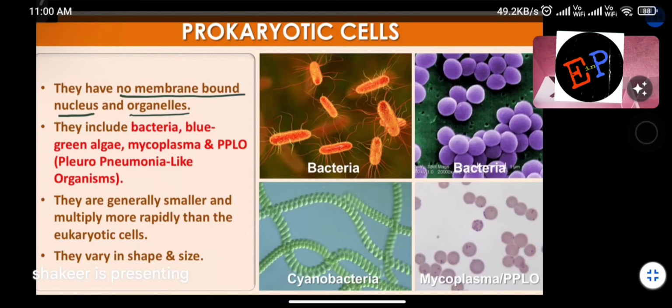And prokaryotic cells consist of what? Bacteria are made of them. Blue-green algae is also made of them.